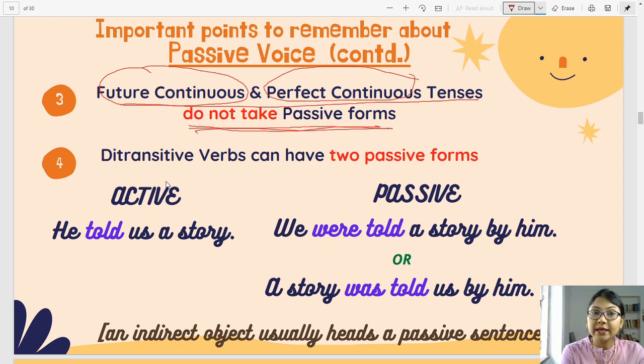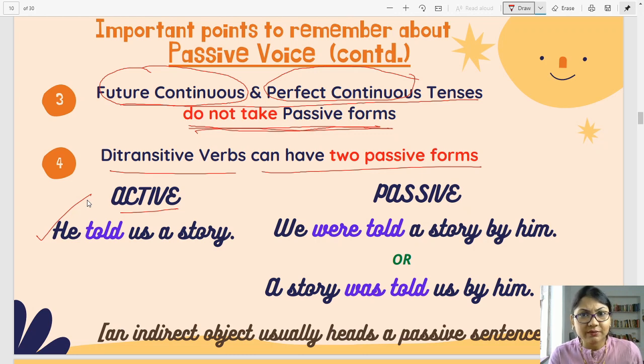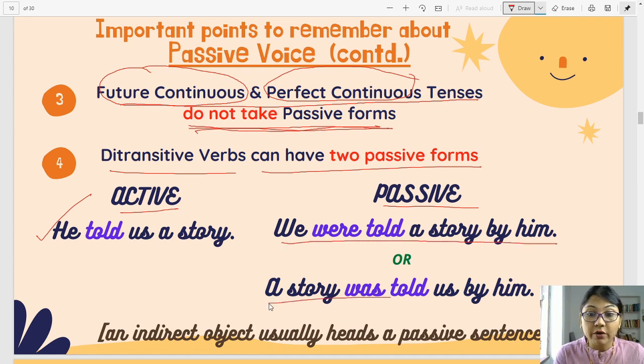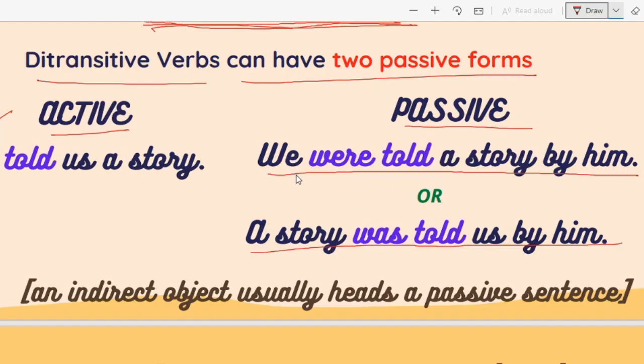Remember this. And the next point to remember is that ditransitive verbs can have two passive forms. Of course, by the name itself, ditransitive means two objects, isn't it? So let's look at the example. In the active voice, we say, he told us a story. In the passive voice, what will we say? We were told a story by him, or a story was told us by him.